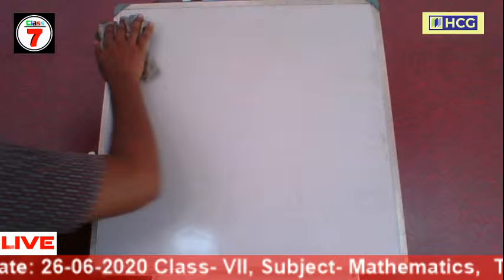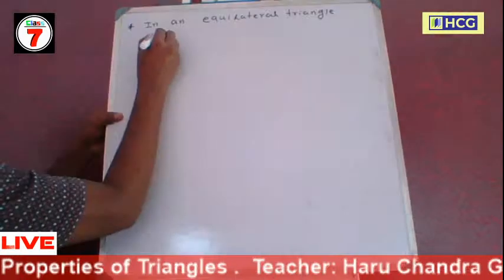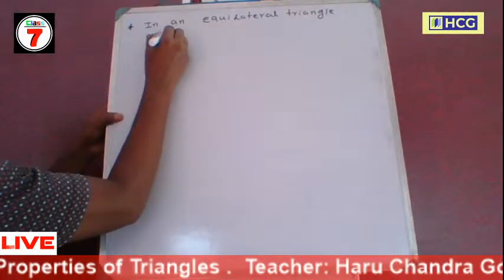In an equilateral triangle, medians and altitudes are the same line segment.